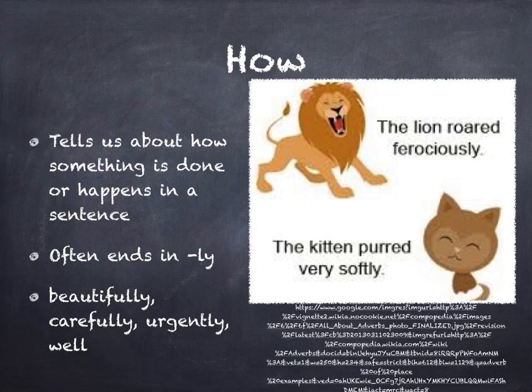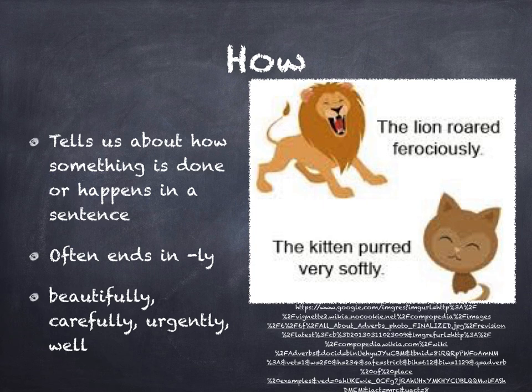The kitten purred softly, very softly, and softly is describing how they purred, and actually very is a different type of adverb that we'll get to in a minute. But softly describes how something is done, how the purring happened.